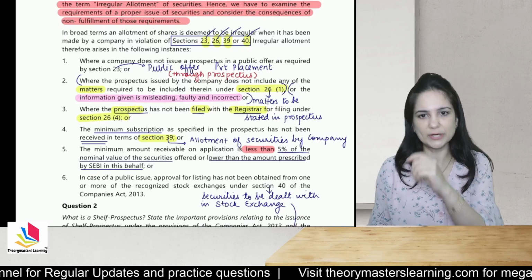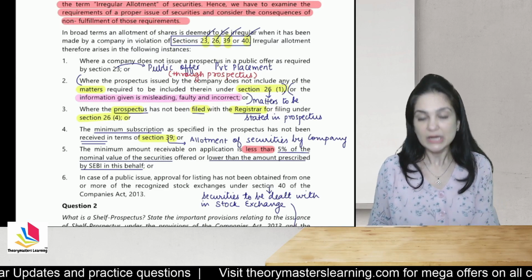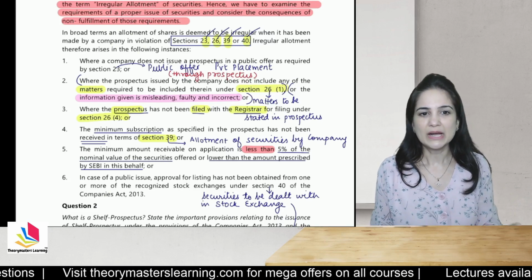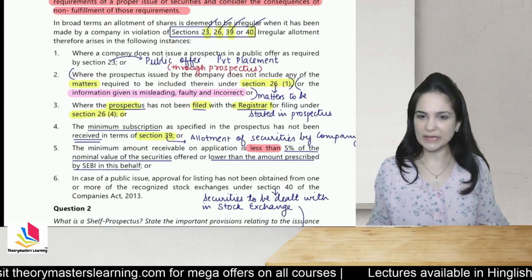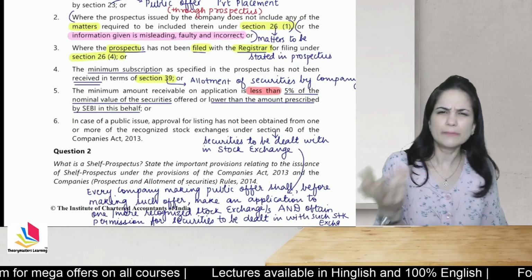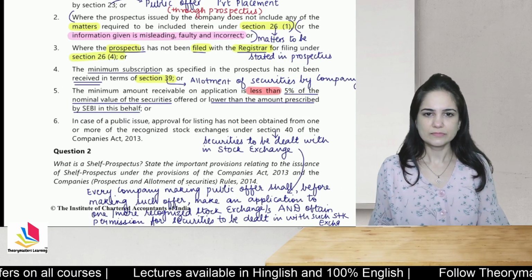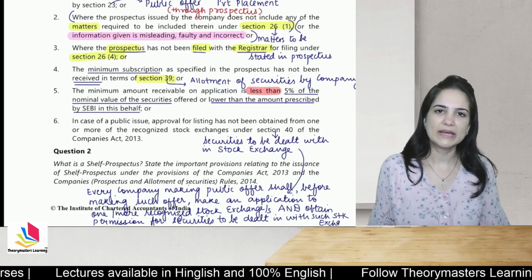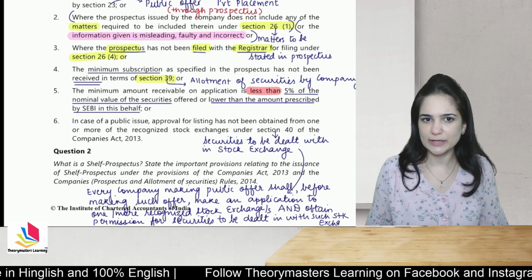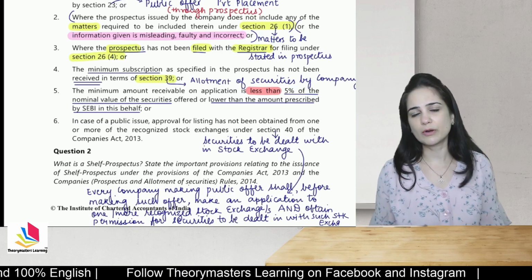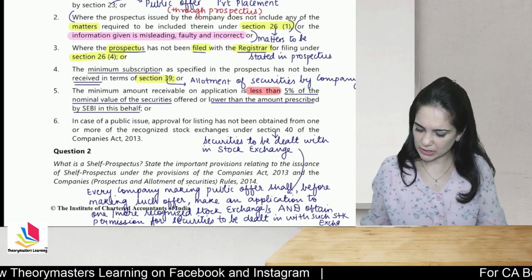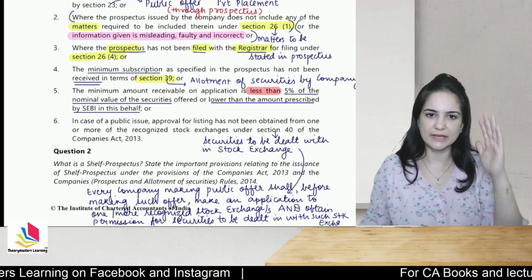So section 39 actually talks about allotment of securities by the company. The company must receive the minimum subscription, otherwise they cannot allot shares to the public. The minimum amount which they have received on application is less than 5% of the nominal value, face value of securities, or it is lower than the amount prescribed by SEBI. So the amount that you have received on application is less than 5% of the nominal value of securities, or it is lower than the amount required by SEBI. So we generally see 5% of the nominal value should be received, but here it is not so. And if you have made allotments, then it is irregular.